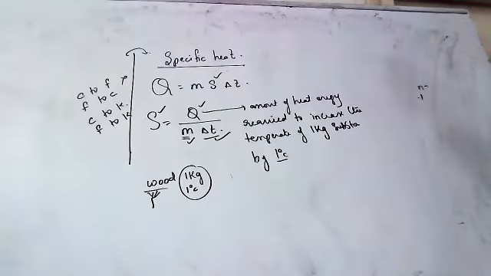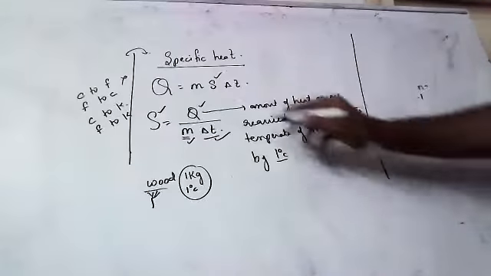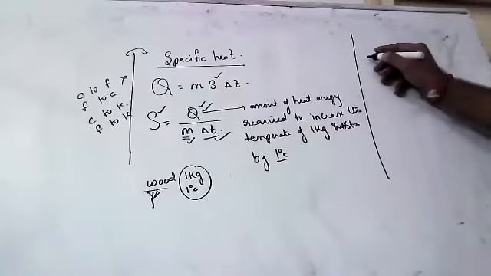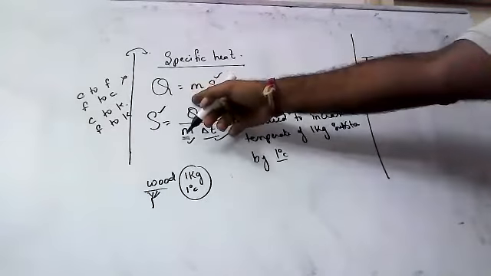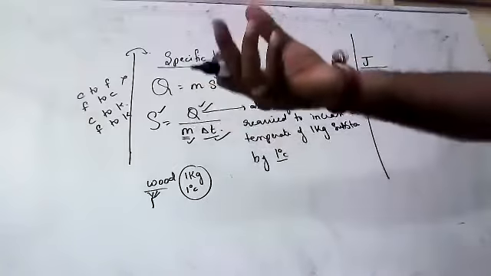Suppose we take water. Water's specific heat is 1. Like every body has its own specific heat. Okay, seriously speaking, what is the unit of specific heat? Heat means joules, because it's an energy.